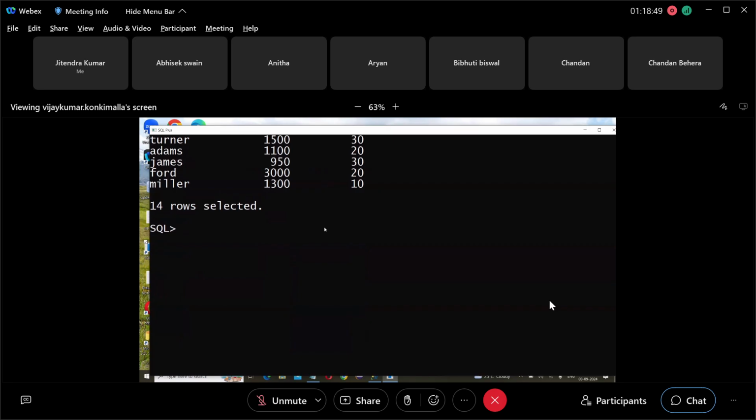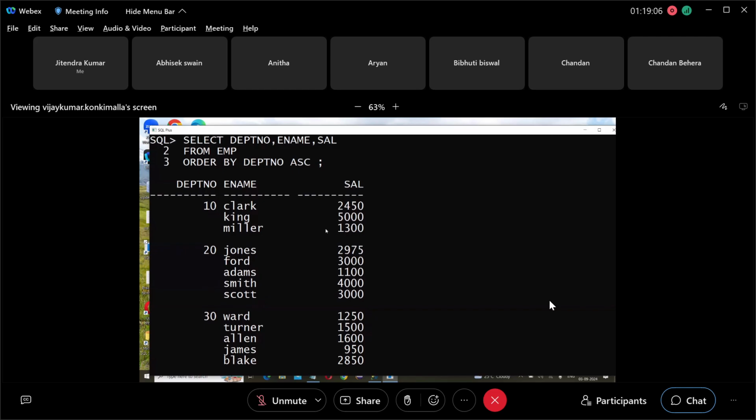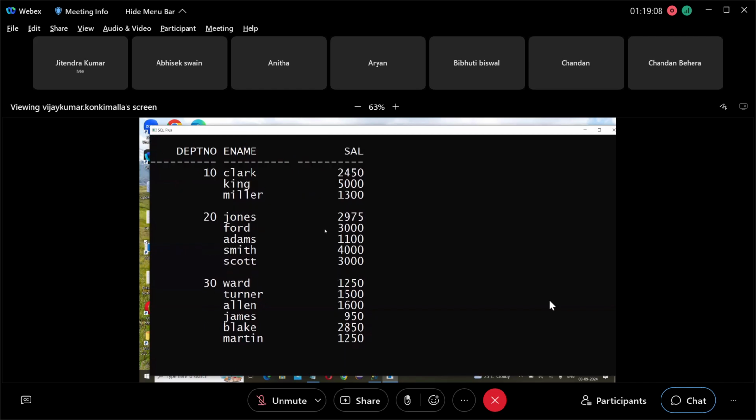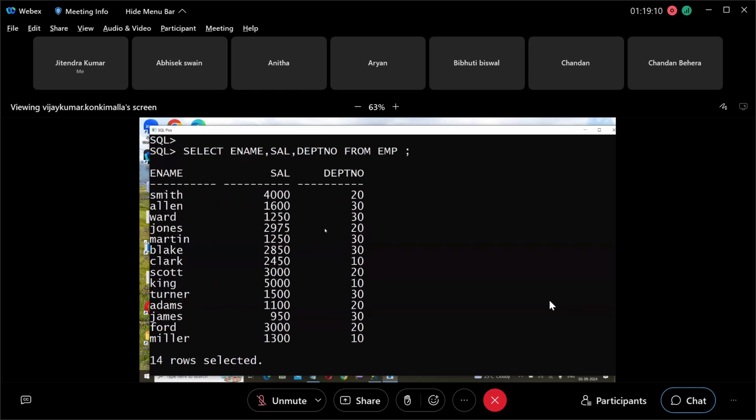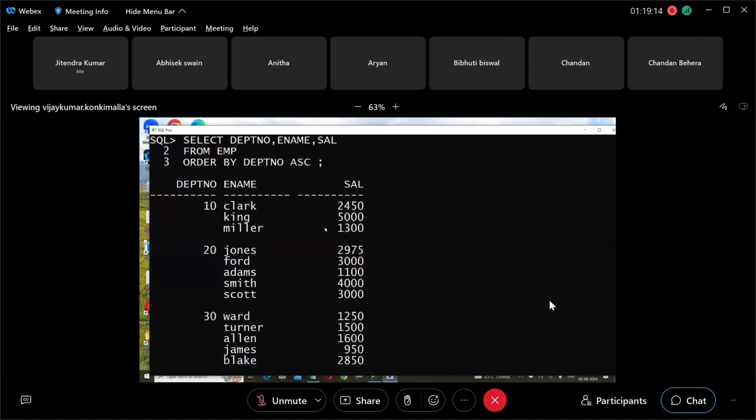If we give the data like this, then it can calculate department wise total. Understood? If we give the data like this, it cannot calculate department wise. If we give the data like this, it can.